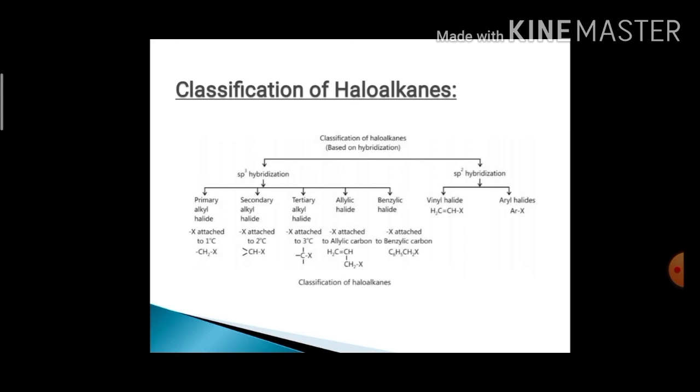On the other hand, where the halogen atom is directly attached to an sp2 hybridized carbon atom, they are classified as vinylic halide and aryl halides.